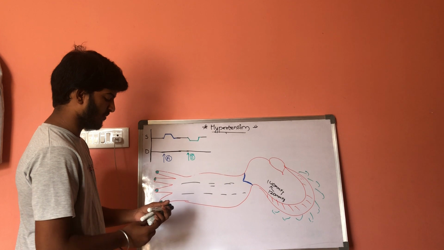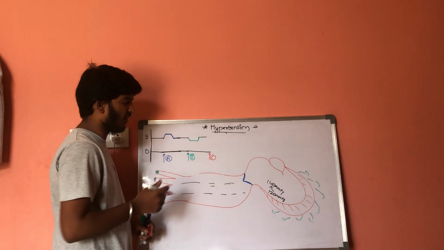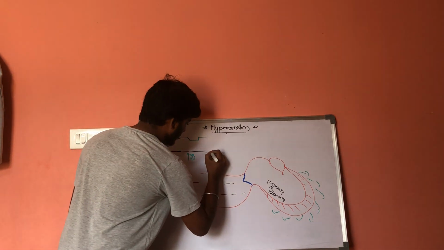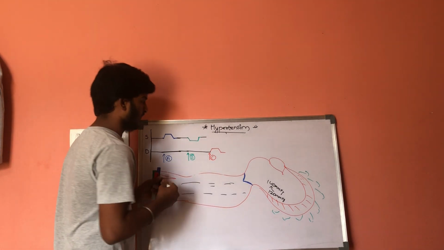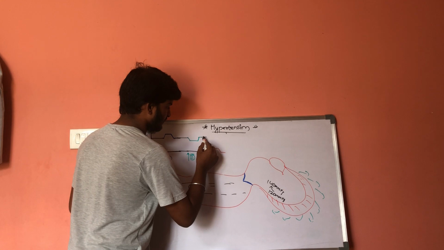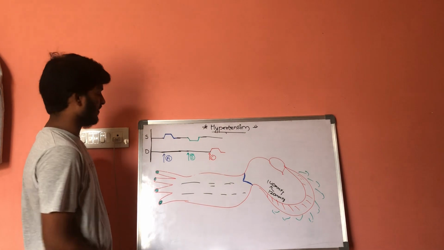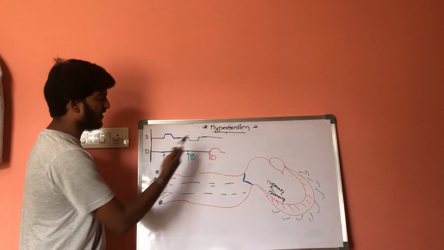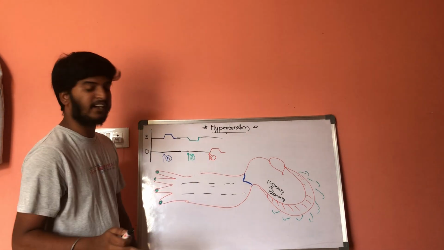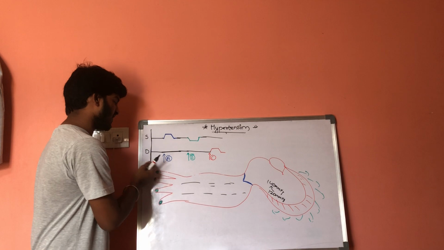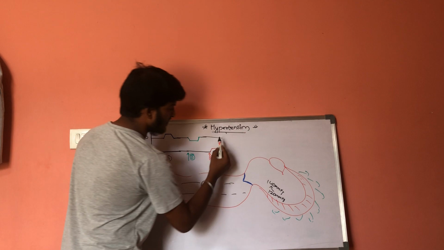Let us consider one more drug, that is drug C. What is the function of this drug C? There is no change in the systolic pressure, but there is an increase in the diastolic pressure. This drug increases the total peripheral resistance. By increasing the total peripheral resistance, the diastolic pressure will get increased. This is the function of drug C.